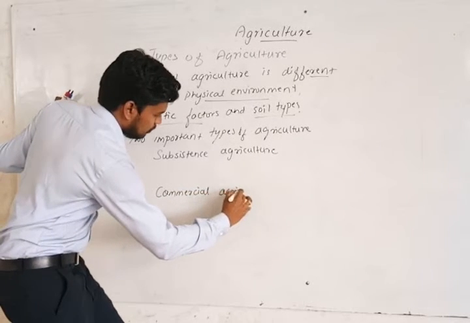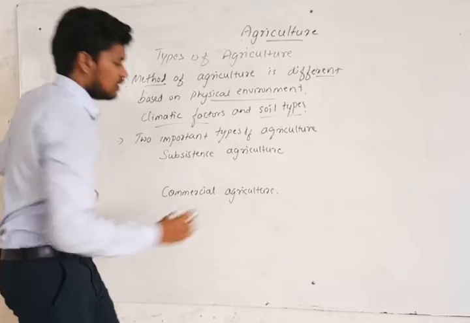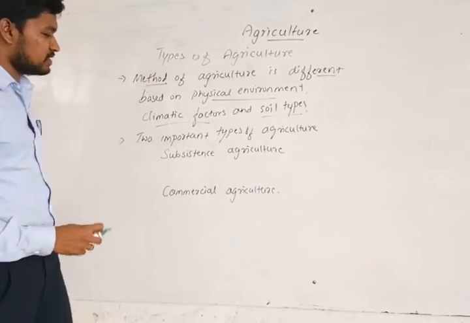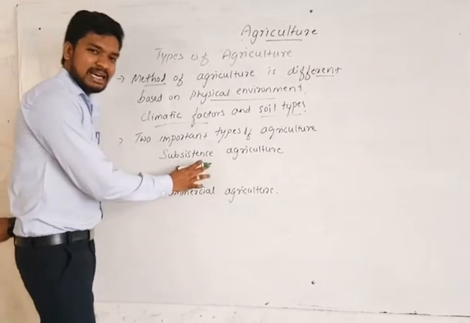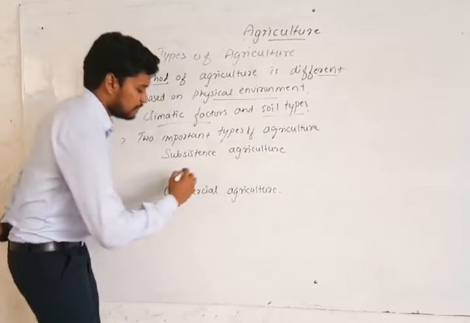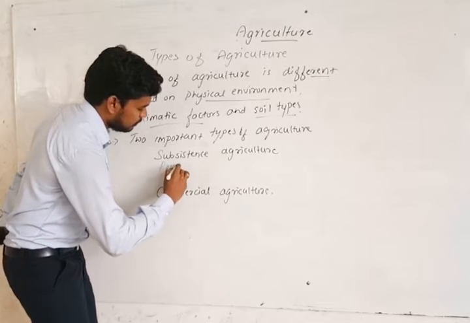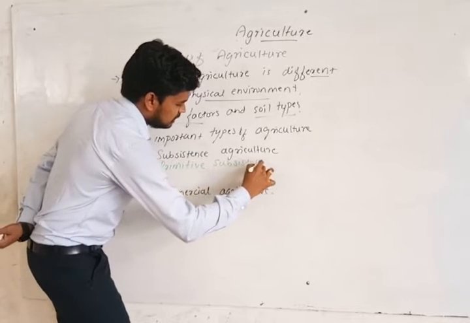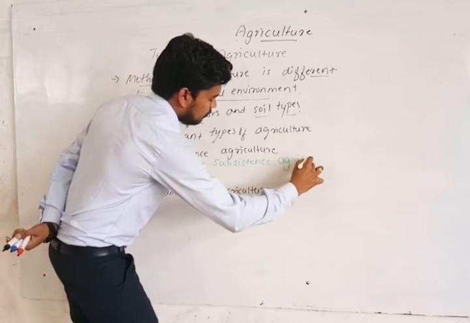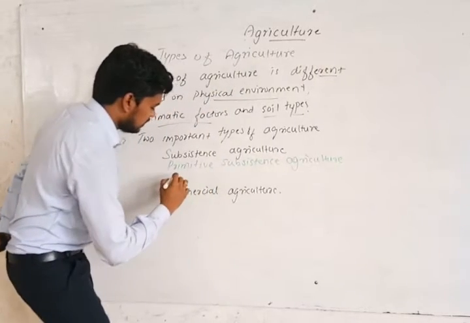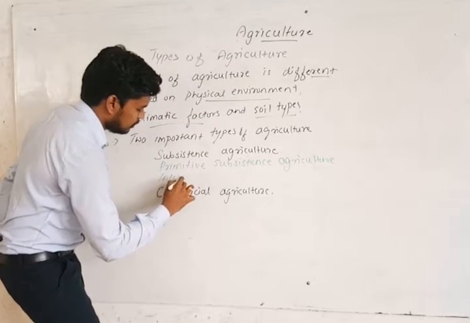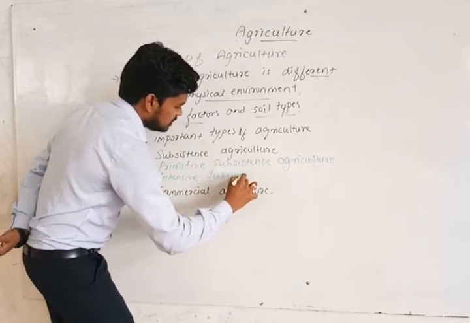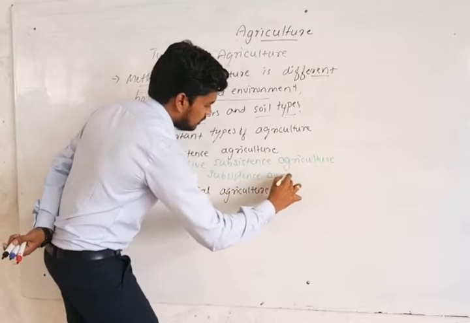One is subsistence, another is commercial agriculture. Under subsistence agriculture we have two types. One is primitive subsistence agriculture, and the other is intensive subsistence agriculture.